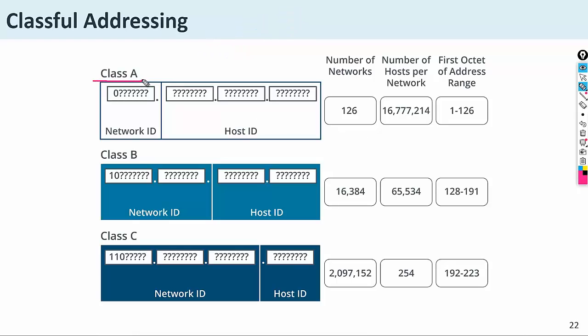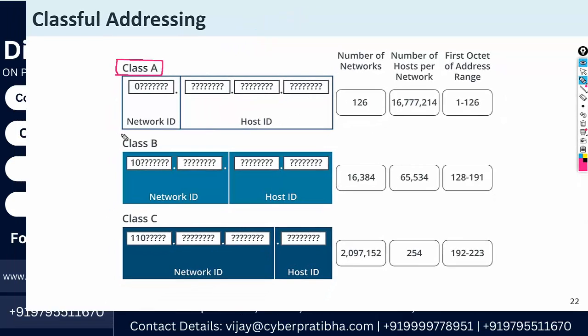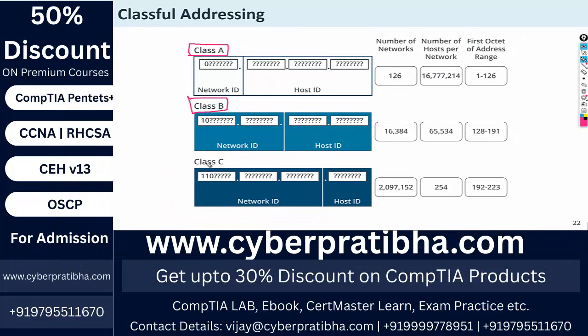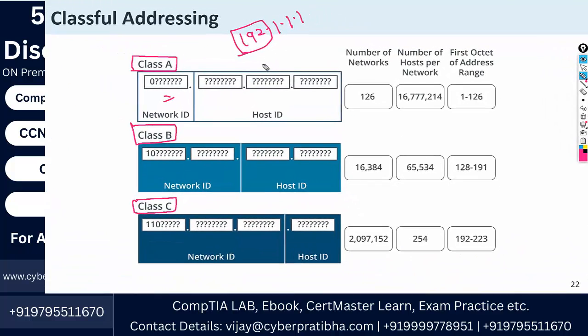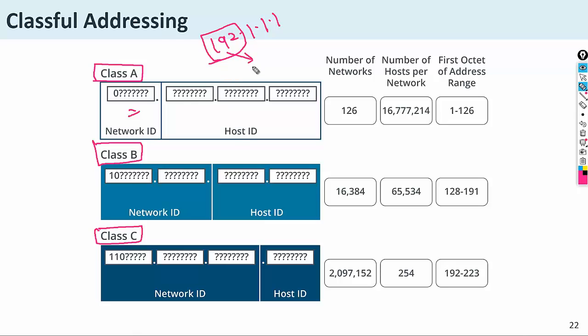Look, the easiest method to identify class A, class B and class C is to only look over the first octet. Like 192.1.1.1, you only look at the value of the first octet.